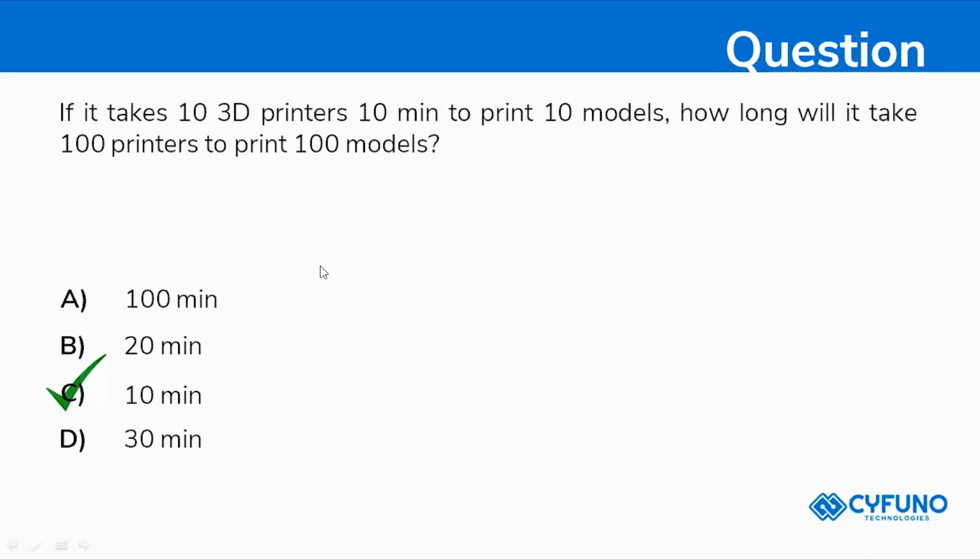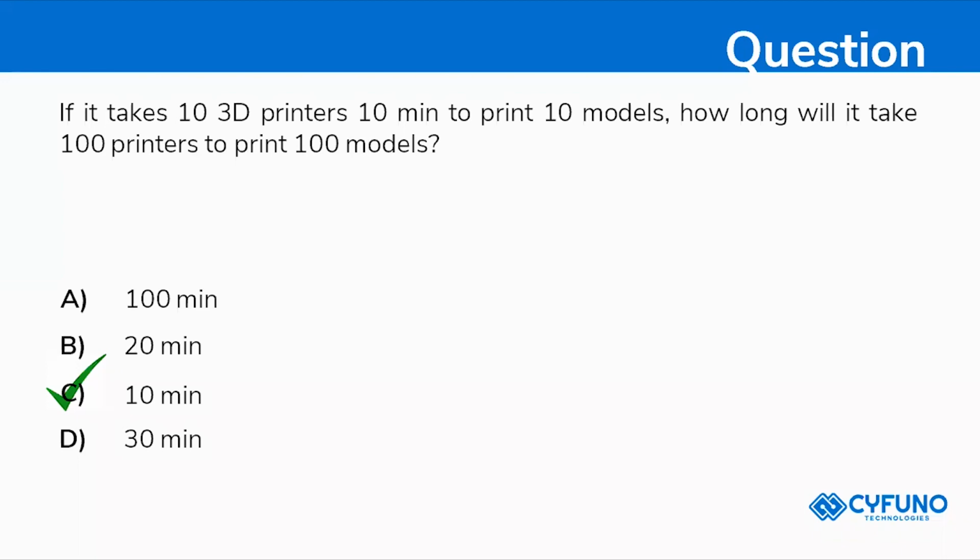Superb. That is 10 printers. Within 10 minutes, they will be printing 10 copies, right? So one printer will be printing one copy within 10 minutes, so 100 printers also will be printing the same thing in 10 minutes. 10 printers print 10 models in 10 minutes, but 100 printers also will be printing 100 models in 10 minutes only. 60 printers also will be printing 60 models in 10 minutes.